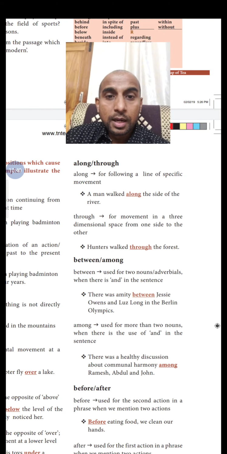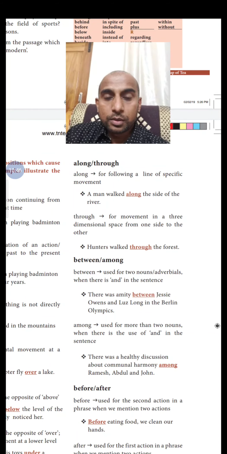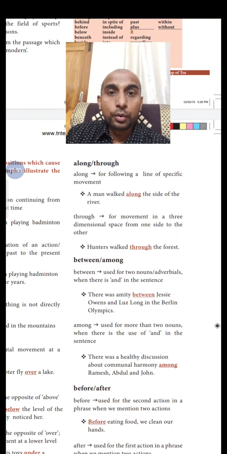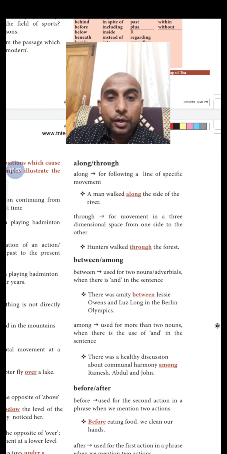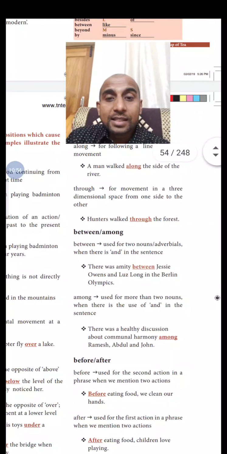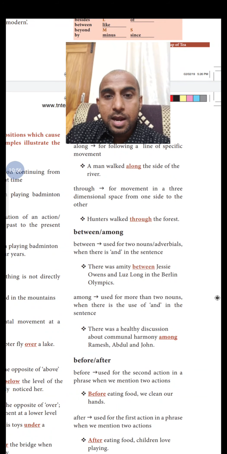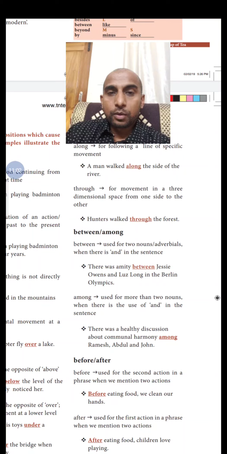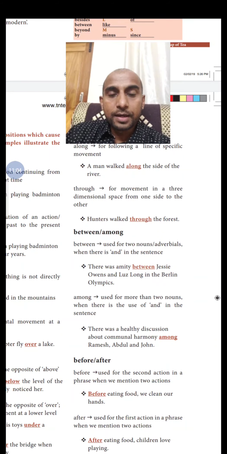So here it is connecting Les Long and Jesse Owens. Now there was a competition going heavily between Jesse Owens and Les Long. So you use between there. Among you use as there was a healthy discussion about communal harmony among Ramesh, Abdul and John. So here you use for more than two nouns. So when only two nouns are there, you use between. When there are more than two nouns, you will use among.